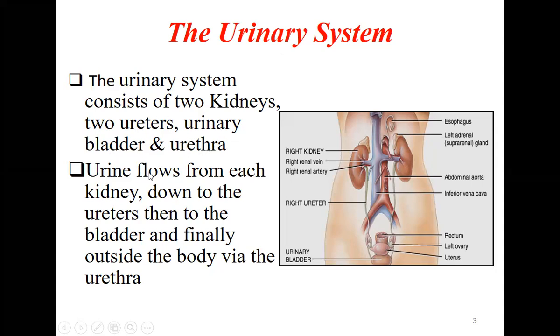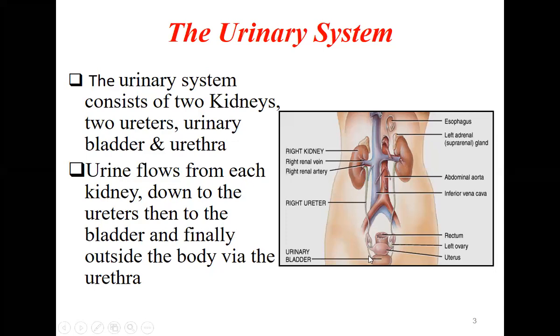So urine flows from each kidney. The urine, along with all the unwanted toxic substance as well as the waste products, is removed along with the urine from the kidney down to the ureters. From the kidney, it will be thrown out into the ureters, then to the bladder.